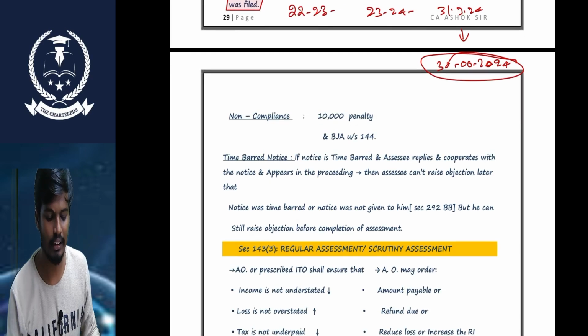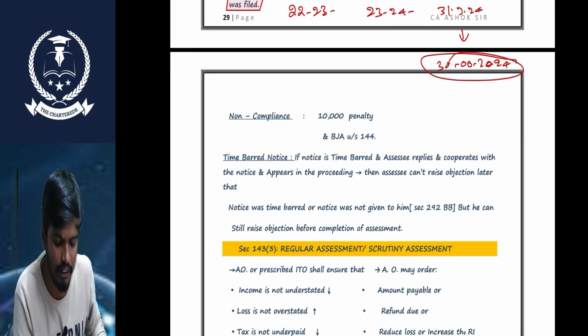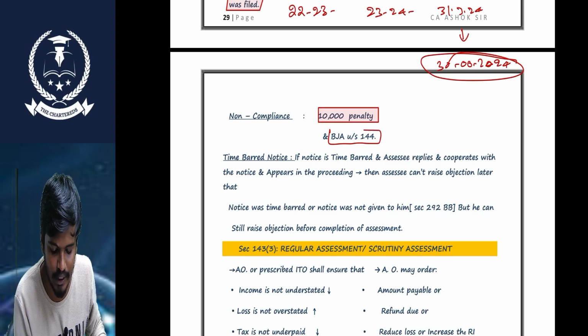Okay. Next, sir. So what if I am non-compliant with such notice? Rs. 10,000 is the penalty, and it can lead to the best judgment assessment under section 144.